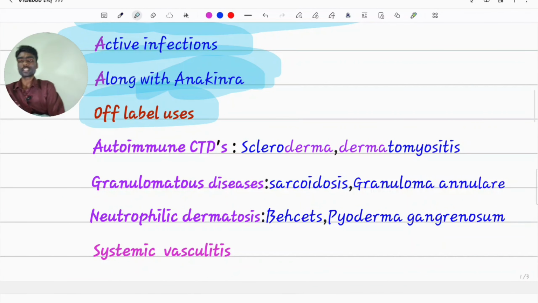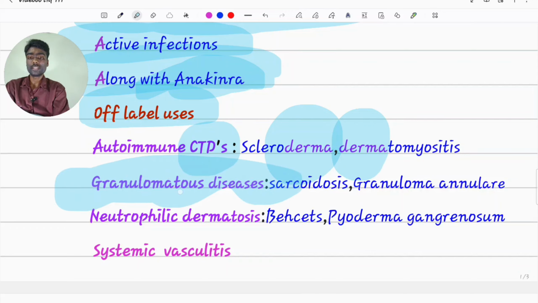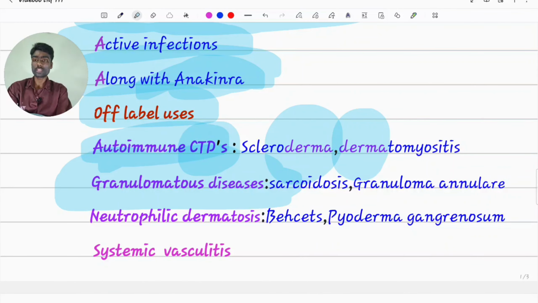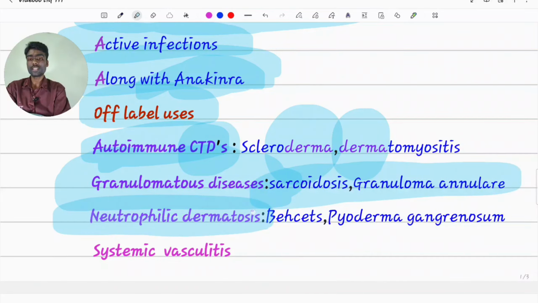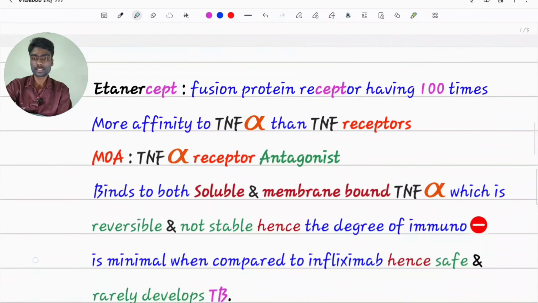Off-label uses for every TNF-alpha inhibitor are autoimmune connective tissue diseases like scleroderma, dermatomyositis, and granulomatous diseases. TNF-alpha is primarily mediating granuloma formation. Now we are inhibiting that TNF-alpha, so we can use it for sarcoidosis, granuloma annulare, neutrophilic dermatoses like Behçet's, pyoderma gangrenosum, and finally systemic vasculitis.